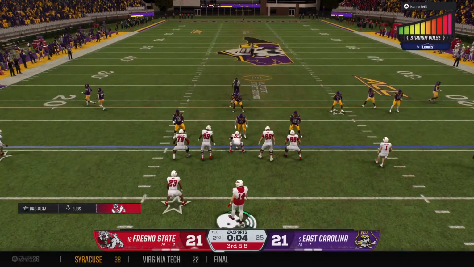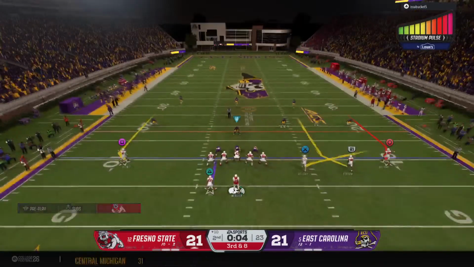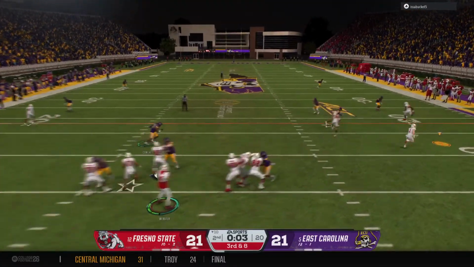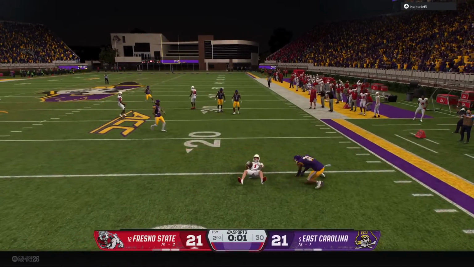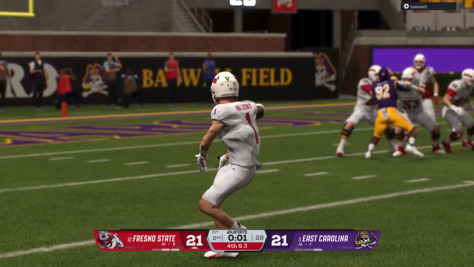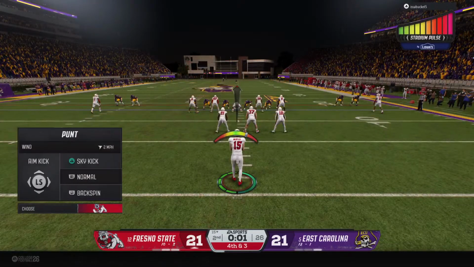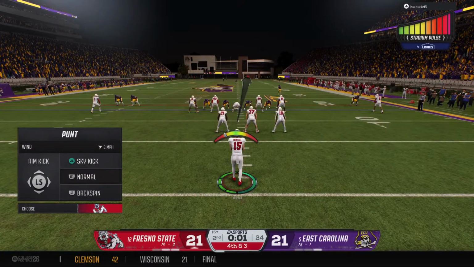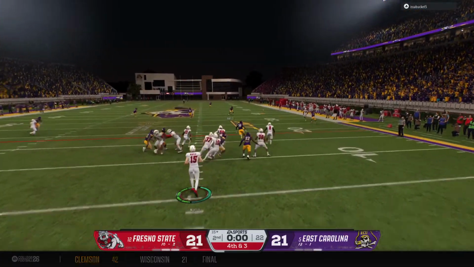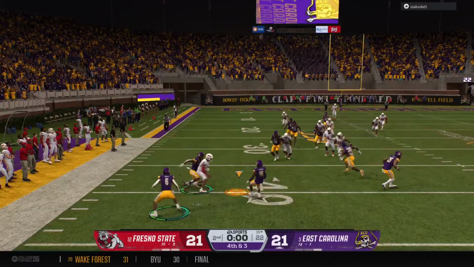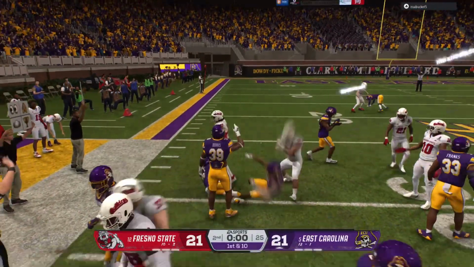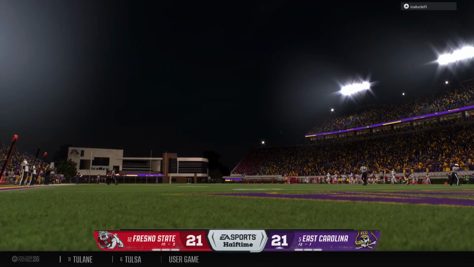One more play before they head to the locker room. On third down, he drops to throw. Receiver makes the catch. And he's tackled just short of that first down marker. Good job by the defense. Now the timeout is called by the defense. They've got some things to work out here. And at fourth down, they'll punt it away here. He'll be brought down, and that will wrap up the first half of play.